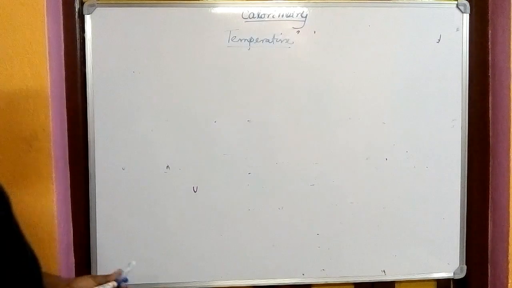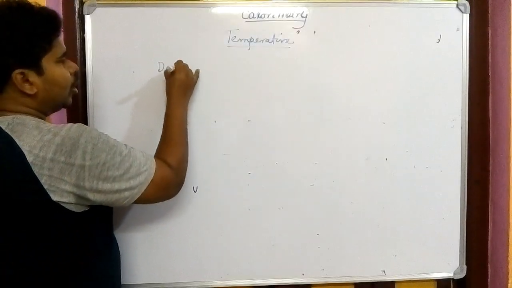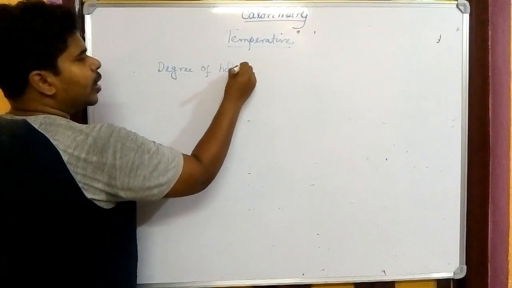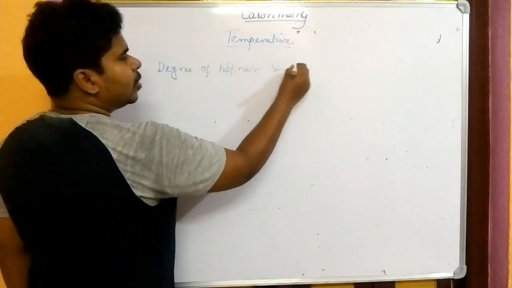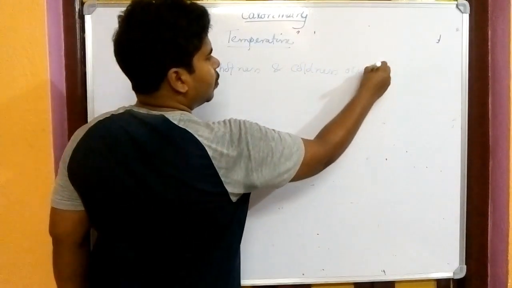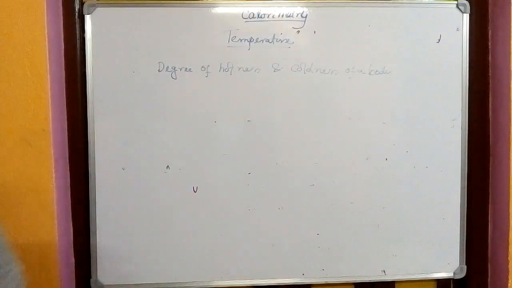Basically, by this physical quantity we measure the degree of hotness and coldness of a body. We are very much familiar with this term. So what is temperature?